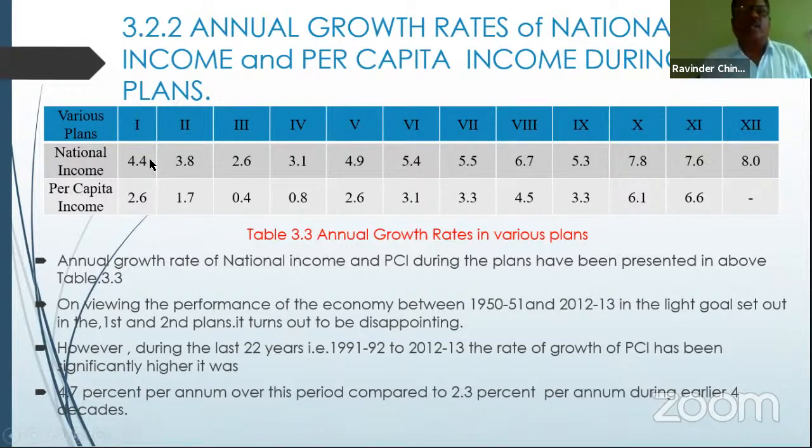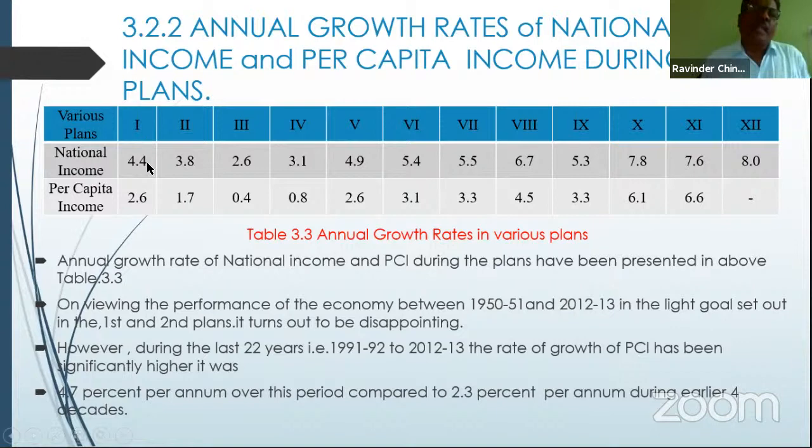During the first 5-year plan, 1951 to 56, the national income increased by 4.4%, whereas per capita income increased by only 2.6% per annum. It is not for the 5 years of period, it is per annum. We are going to analyze the growth rate in the economy plan-wise.